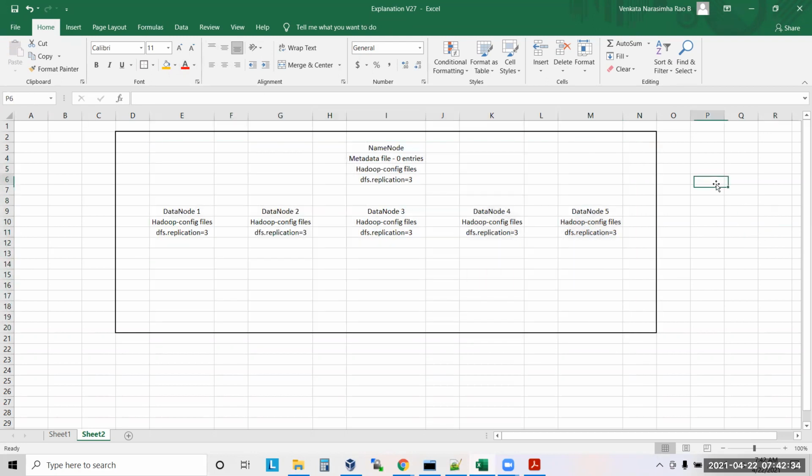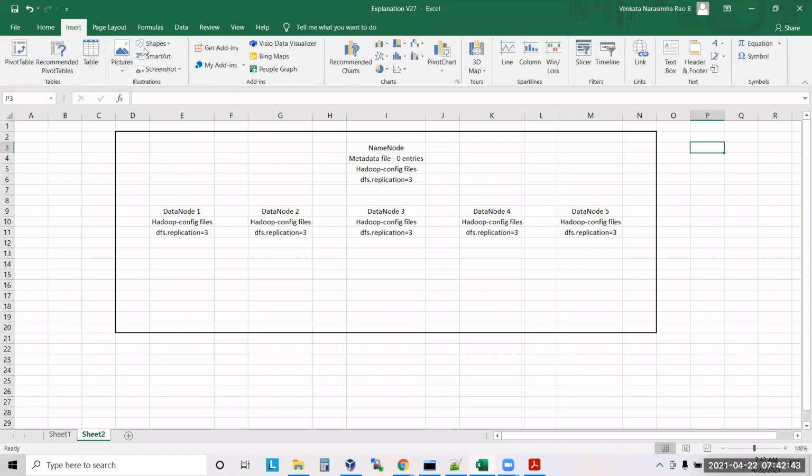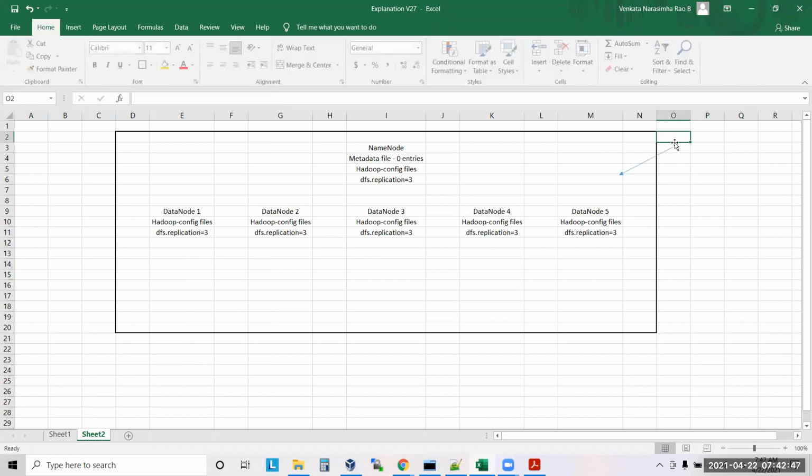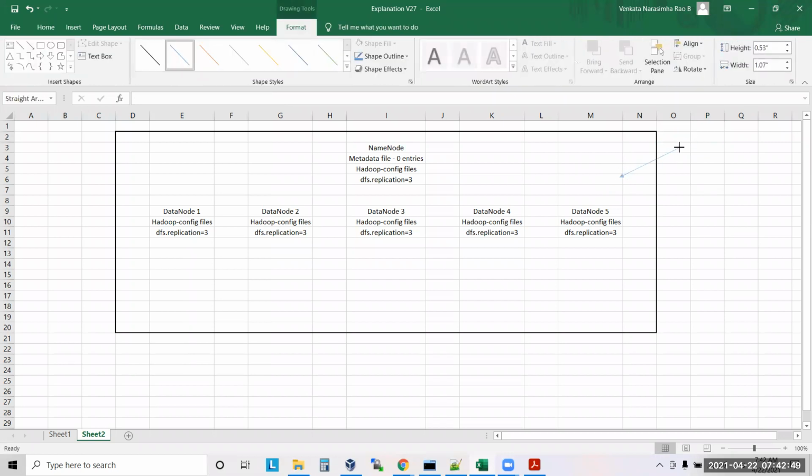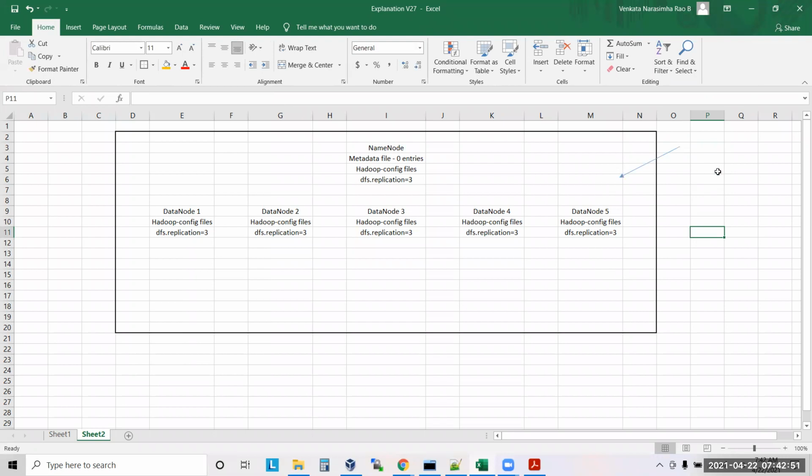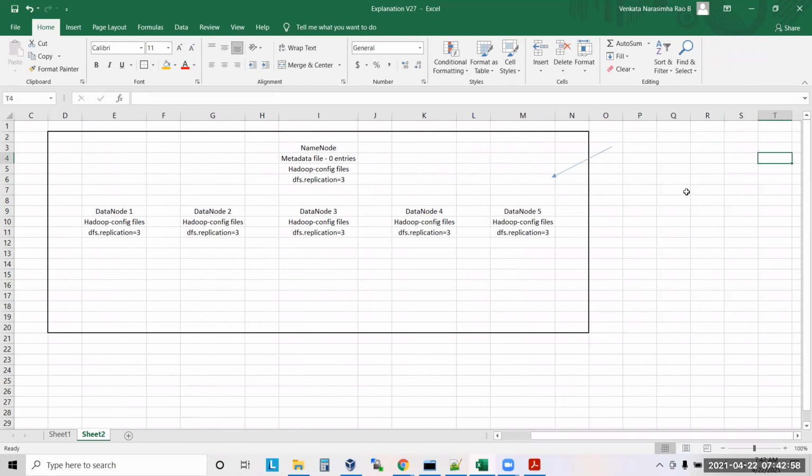Let's say you're writing a file into the Hadoop cluster. What is the command you will type to write a file? There are a few commands actually. Here I'm using hdfs dfs -put.